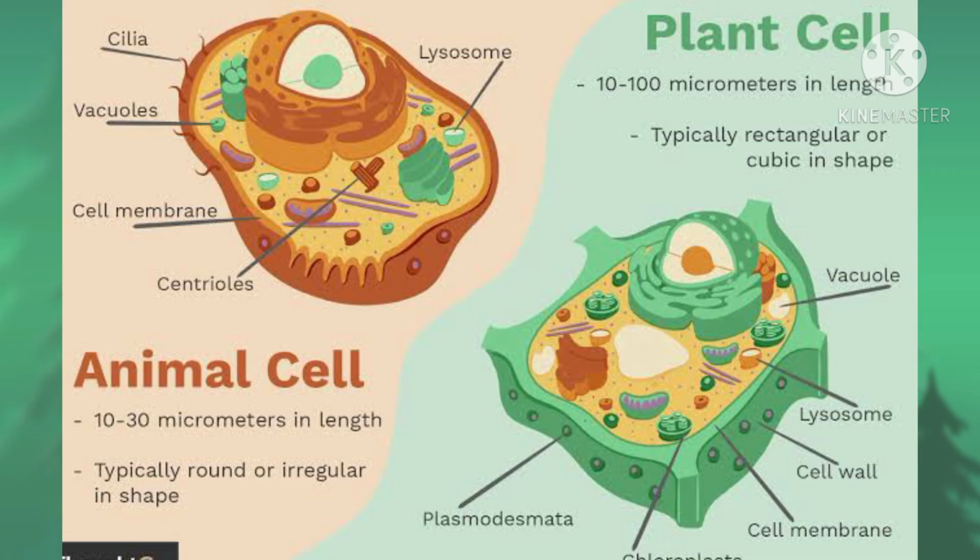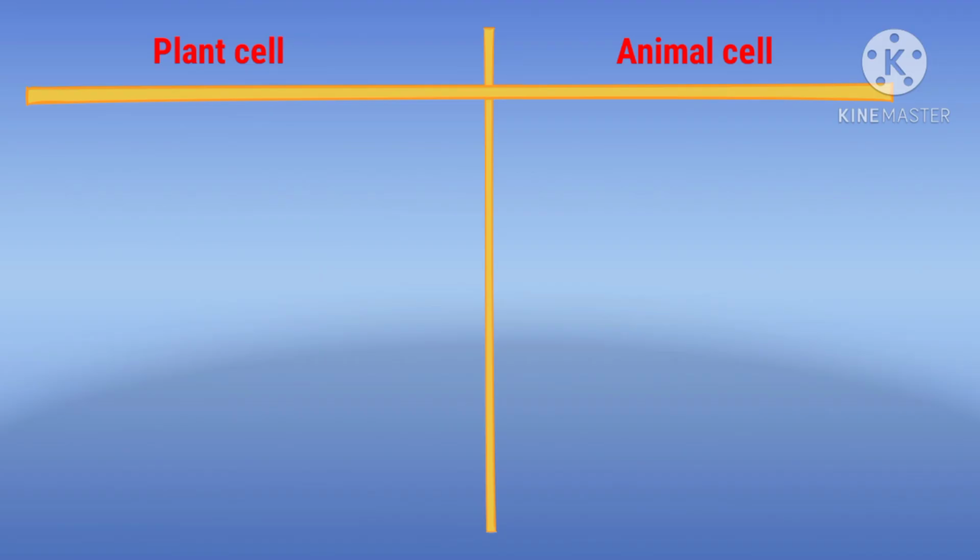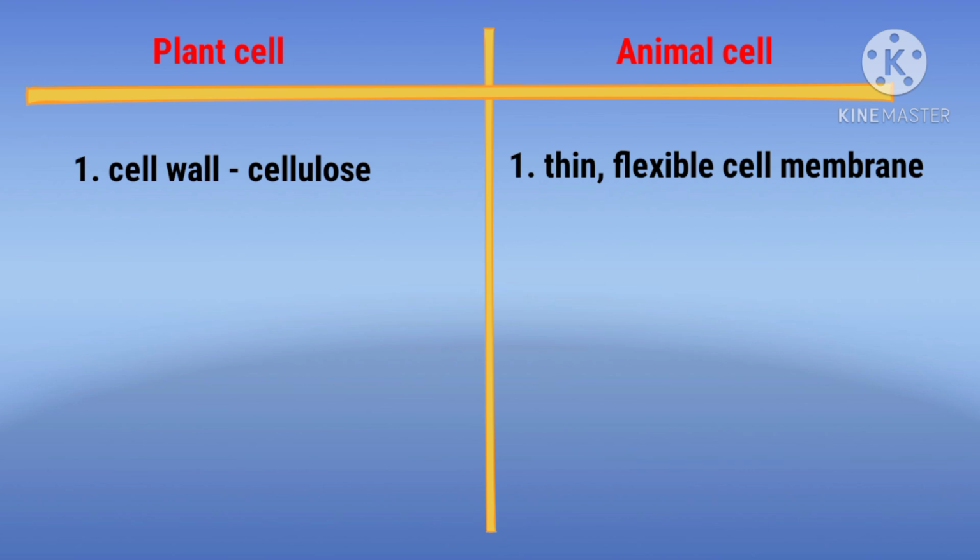Now, see the main differences between the plant cell and animal cell. In the plant cell, the outermost layer is the cell wall and it is made up of cellulose. At the same time, in the animal cell, the outermost layer is a thin, flexible cell membrane.